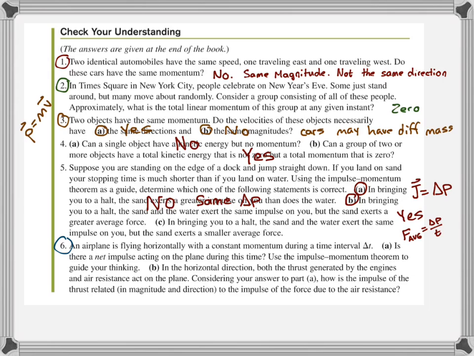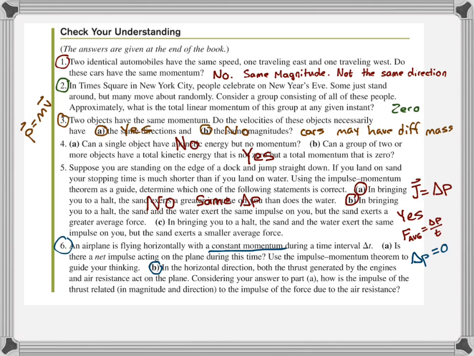For number 6, an airplane is flying horizontally with a constant momentum during a time interval of delta t. Is there a net impulse acting on the plane during this time? Use the impulse-momentum theorem to guide your thinking. The impulse-momentum theorem says that impulse is equal to force times time, and also, since impulse is your change of momentum, and you have a constant momentum, you don't have a change in momentum. A constant momentum means your change of momentum is 0, which means you don't have an impulse. So the answer is no.